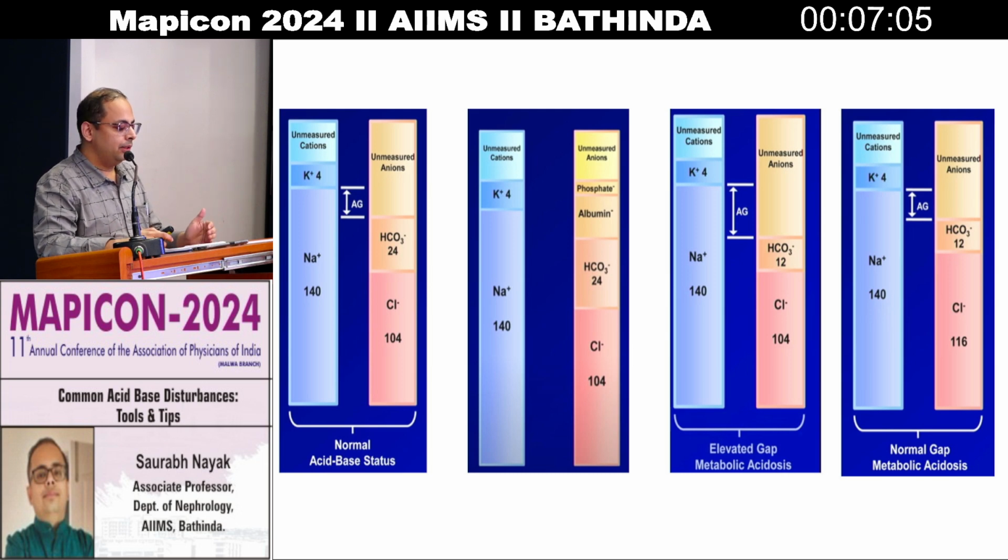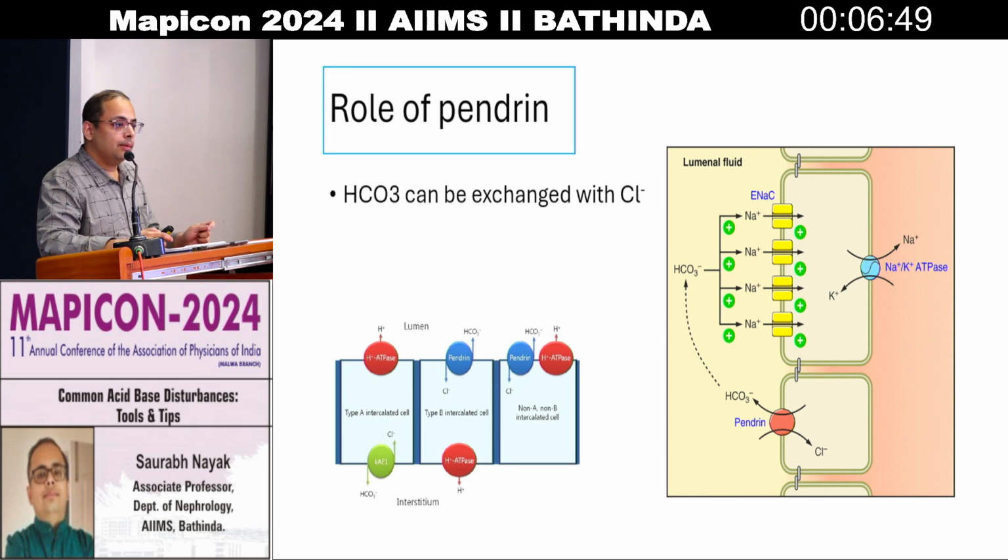Now what happens with the loss of bicarbonate? We have reclaimed chloride from the kidneys, and with the reclaiming of chloride, chloride has become more than 104. It is now 116, and the anion gap is maintained. So there is no increase in the unmeasured anion level at this point. So here comes the role of pendrin to maintain the anion gap.